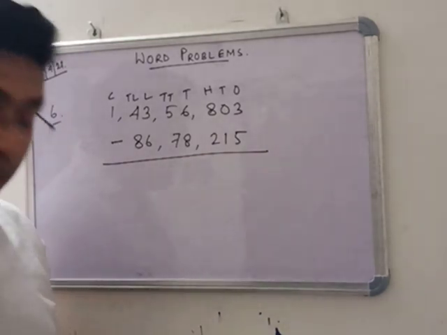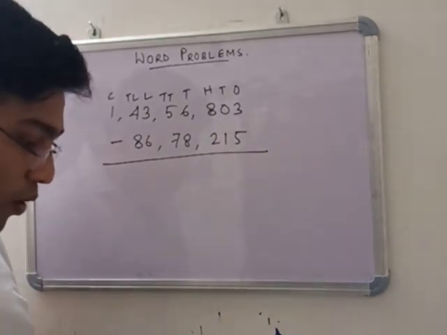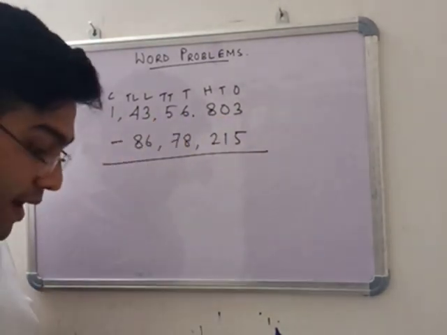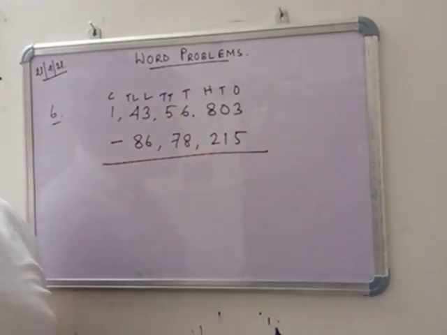So in number 6, see by how much this number is larger than this number. When anything is given as larger than or smaller than, then you have to subtract it.